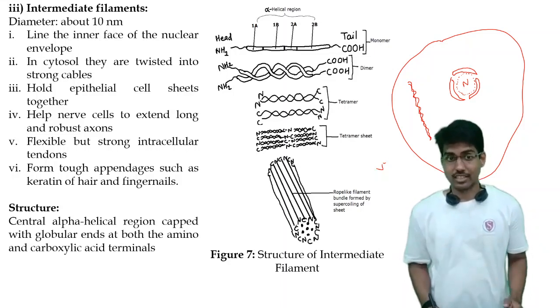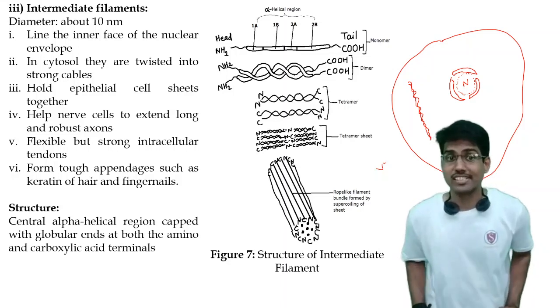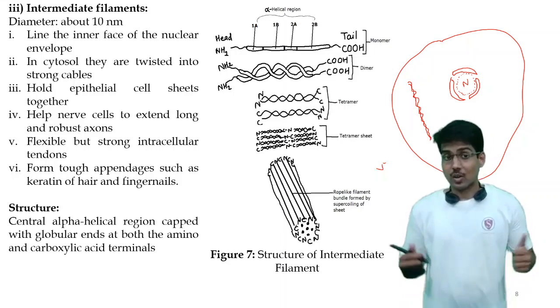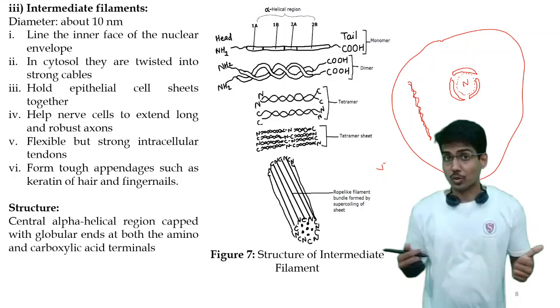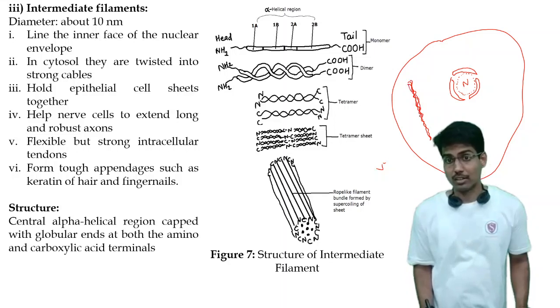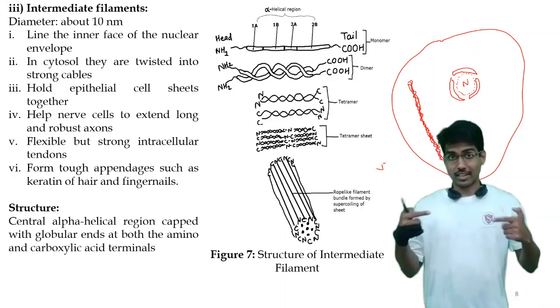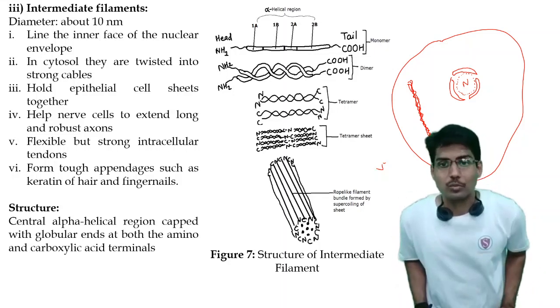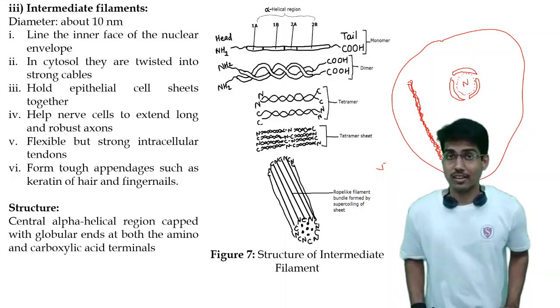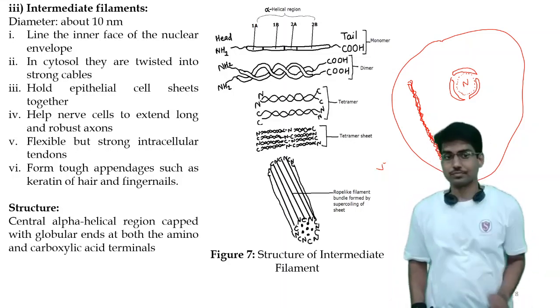That's why epithelial cells can extend long and form very robust axons. It is because of this twisted network of intermediate filaments, because this twisted structure gives the strength to maintain that thread. Because of this structure, we also form a flexible but strong intracellular tendon.